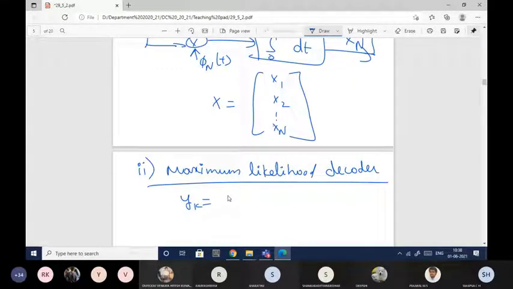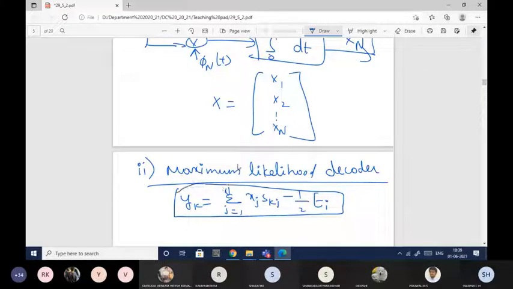So yk is the summation over j equal to 1 to n of xj skj minus half ek or ei. Anything is fine, ek and ei are the same. Using this maximum likelihood decision rule, we will be designing this maximum likelihood decoder.